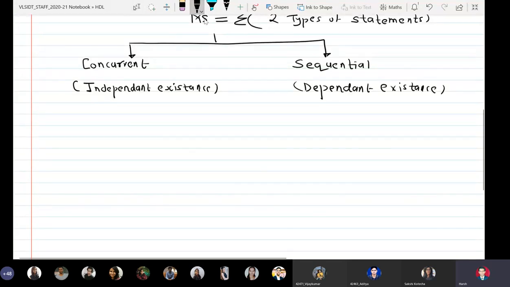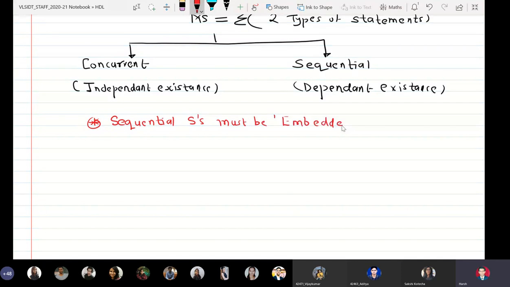That means that sequential statements must be embedded within concurrent constructs, and concurrent statements have independent existence.